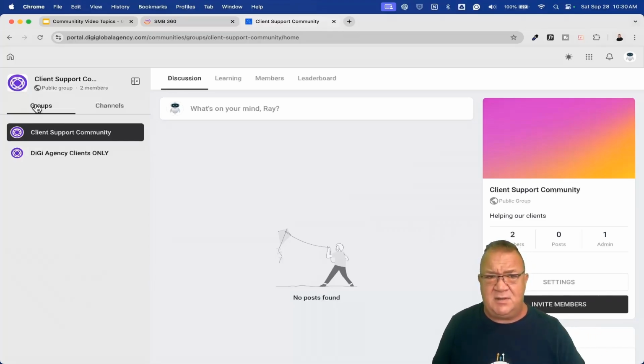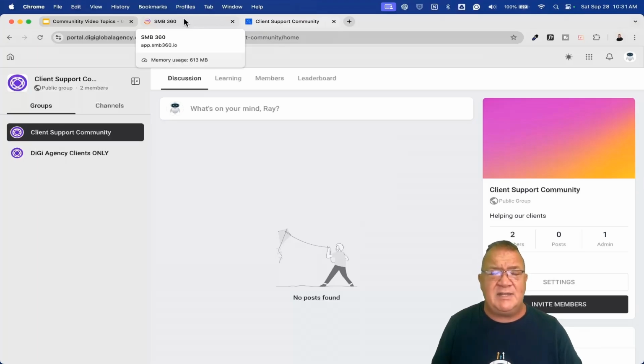So it's going to make this a little bit longer, but there's groups, which are your high-level containers. And notice here that I've got one for client support community, and then I've got one for Digi Agency clients only. Maybe I just have one for my clients that they can log into, and then one for support community that is open to anybody. So again, I'm just trying to show you some examples of what you can create here. Now what we want to do is go in and actually create some of these groups.